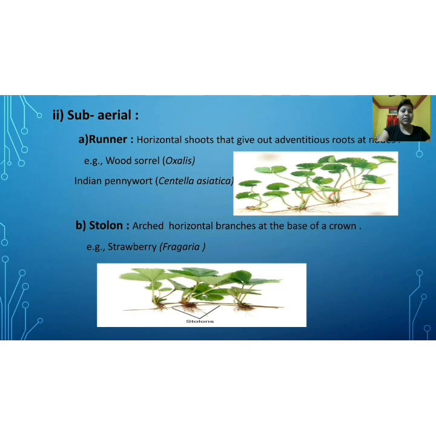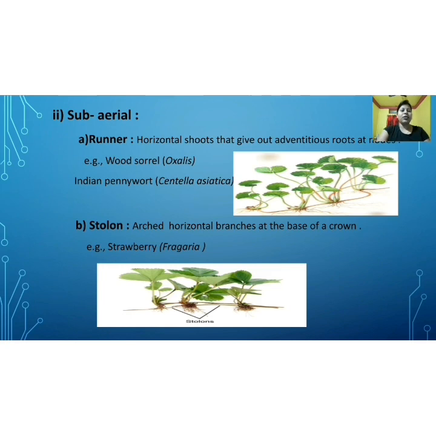From the crown at the base, adventitious roots are developed, and from those adventitious roots some new plants are developed. So the stolon example is strawberry. Runner examples are Tengesi hak and manimuni, which are known as oxalis and Centella asiatica, and the stolon example is strawberry. So these are the two types of subaerial parts of the plant.